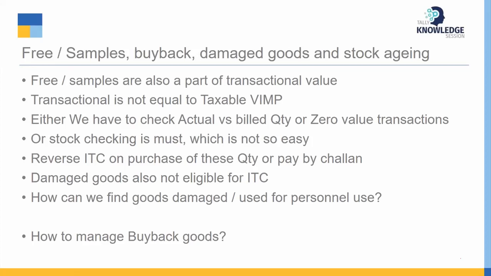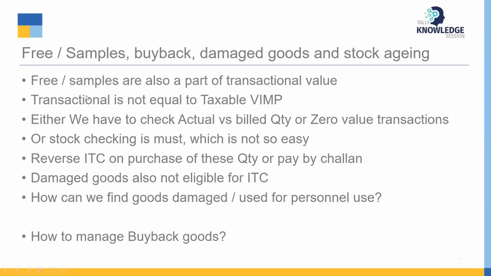In short, because government knows your purchase and sales, if you have some material which is damaged in your premises, if you have given some free samples, free goods, means buy one get one, if you have given some samples freely to the party, then in all these cases you have to reverse your input tax credit, because it is not eligible to take.